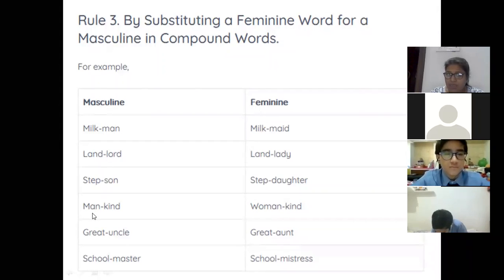Son, men, uncle, masters. So we are changing only these words which are masculine. We can't change milk, no, because milk is not a masculine word. So we are changing masculine words into feminine nouns like milkmaid, landlady, stepdaughter, mankind, womankind, great uncle, great aunt, and so on.